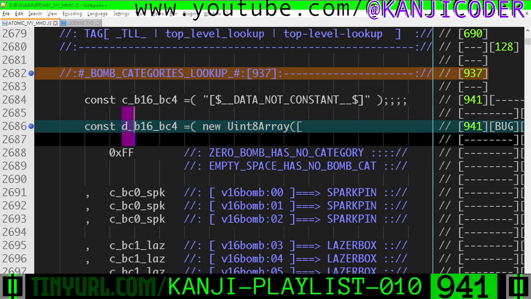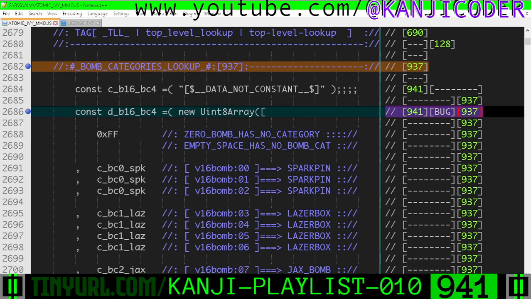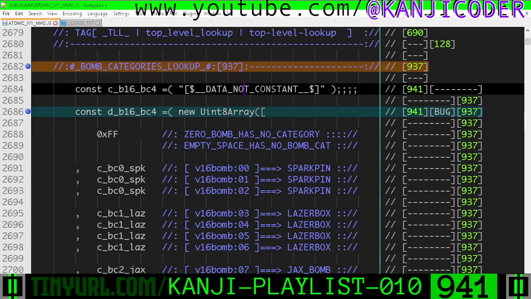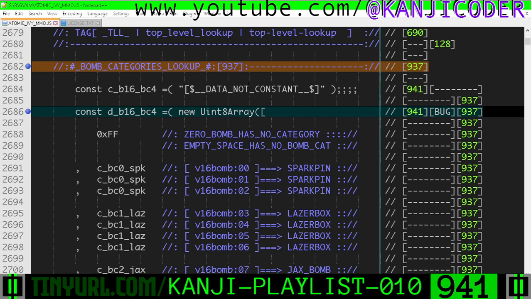It needed a D underscore. It had a C underscore. I marked it as a bug fix, and this is a misspelling of this thing right here, okay? We have an explanation here. If you want more information, go Control F on that.